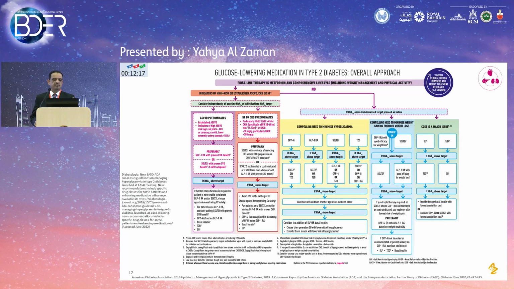From there comes the choice of medication, and you see the choice of medication in the majority of cases is SGLT2 inhibitors, or for those with established cardiovascular disease, a GLP-1 will be a good choice. But I'm more toward the SGLT2 because, as I'm going to show you, you have evidence of primary prevention, not only in those with established cardiovascular disease, and you are preventing secondary outcomes. With SGLT2 inhibitors, there is a lot of data that you can do better. You can even prevent these new onset cardiac or renal events.